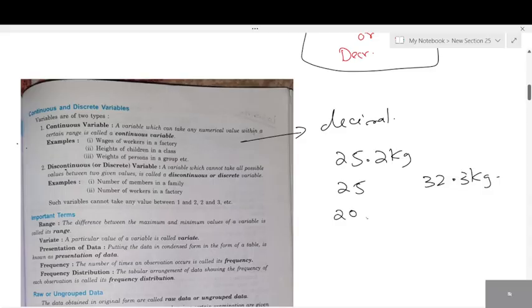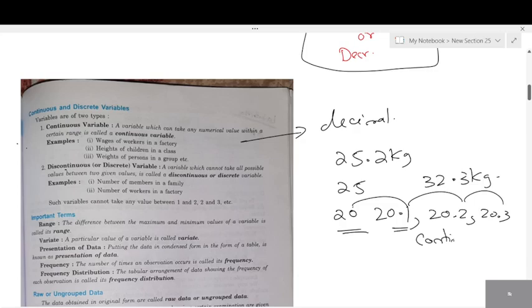Some person can be 20 kg, some 20.1, 20.2, 20.3. Is this continuous, right? The numbers are continuous. So what do you call these variables?